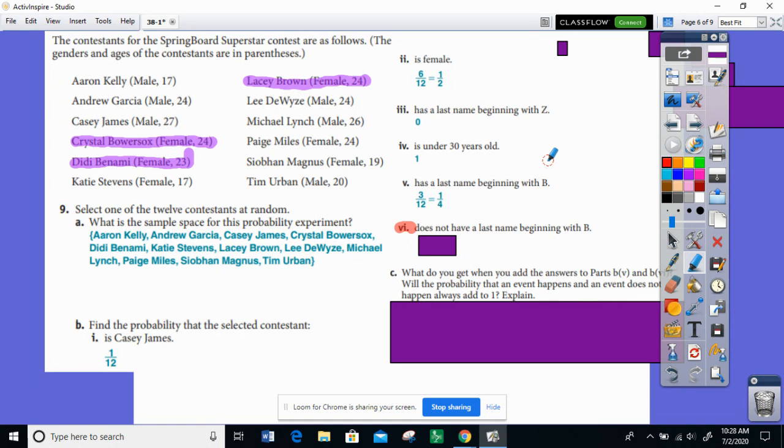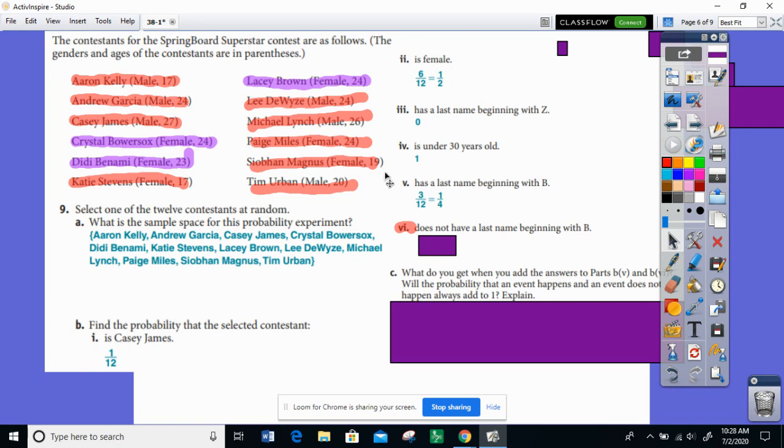What's the probability that someone does not have a last name beginning with B? Well, we could go through and we could highlight everybody that does not have a last name beginning with B. Okay, that kind of took a while because there are a lot of people that we highlighted. 5 people over here plus the 4 people over here gives us 9 people out of 12 that do not have a last name beginning with B. But remember, to find the probability of something not happening, we can simply do 1 minus the probability that it does happen.